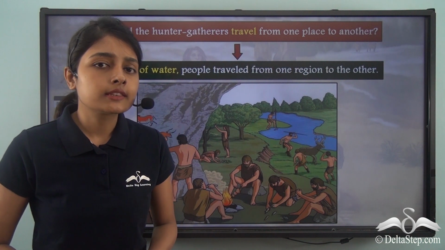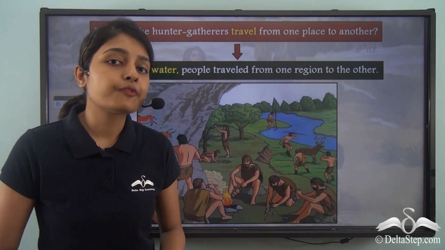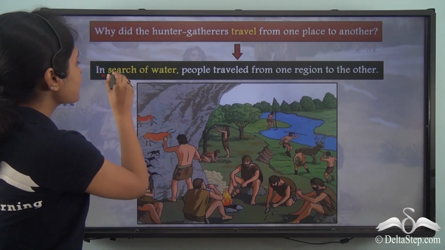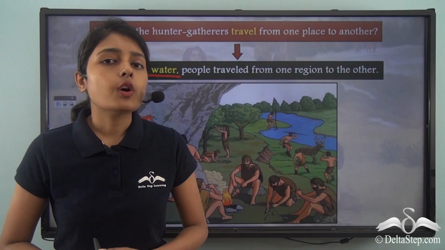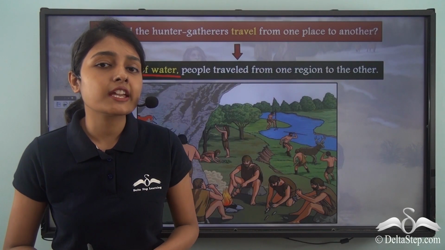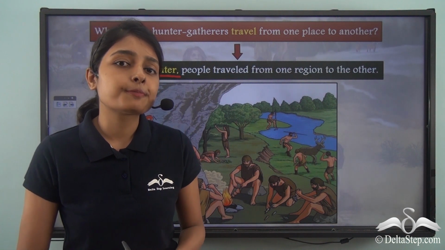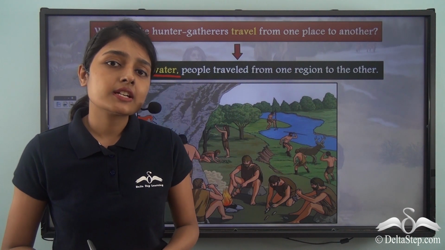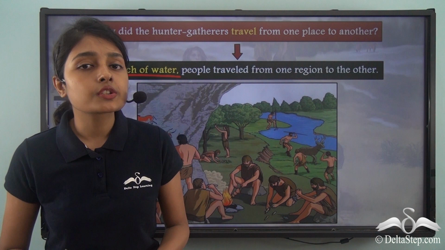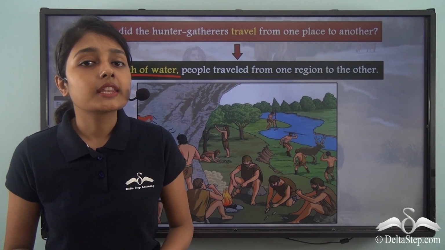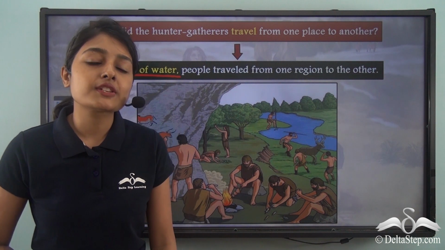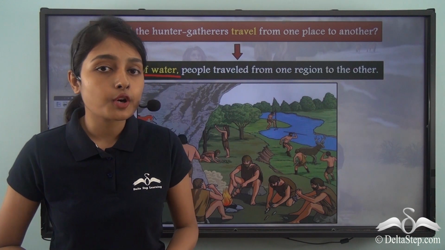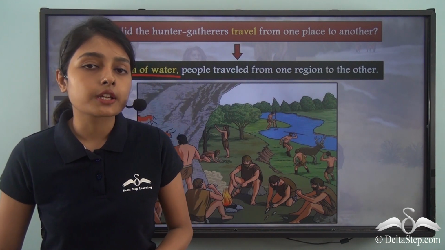And last but not the least, this shift of people from one place to another was also because of the search of water. Now all this while, the different kinds of reasons that we have been tracing why these primitive people had to move were all pertaining to food. Now we have learned that along with food, water is also required for sustenance. So these people also had to move from one place to another in search of water. They had to live near the sources of water in order to get water for drinking purposes.